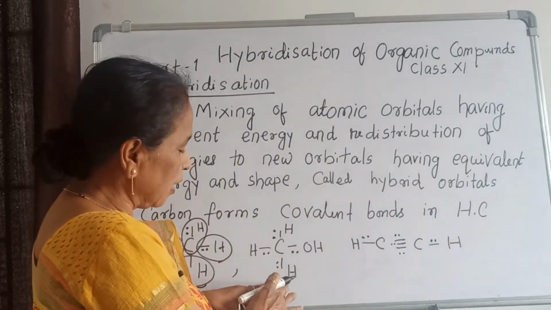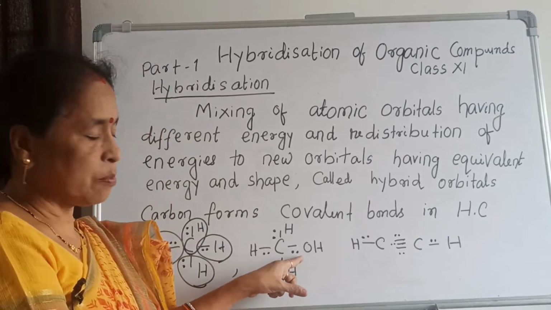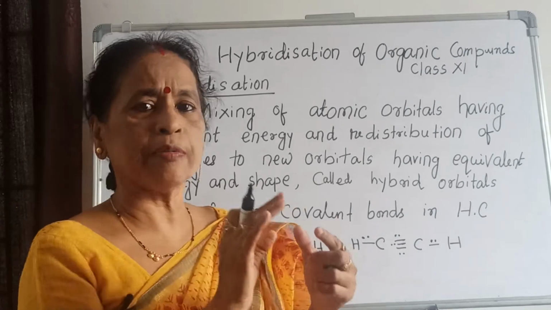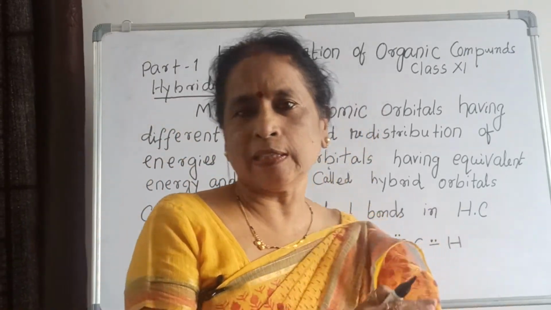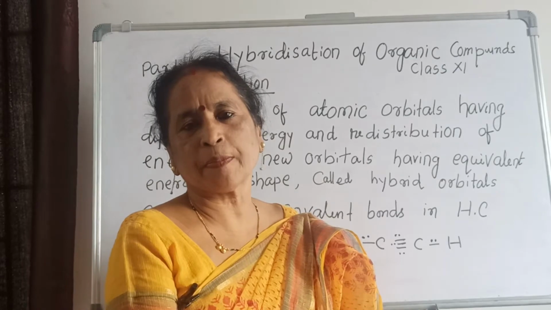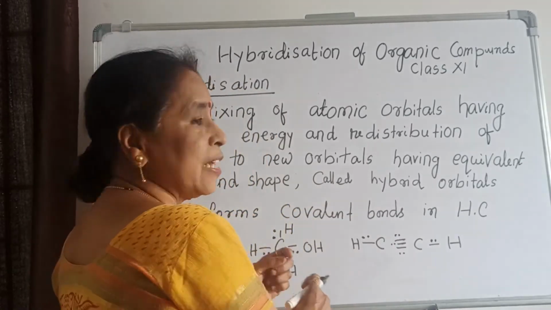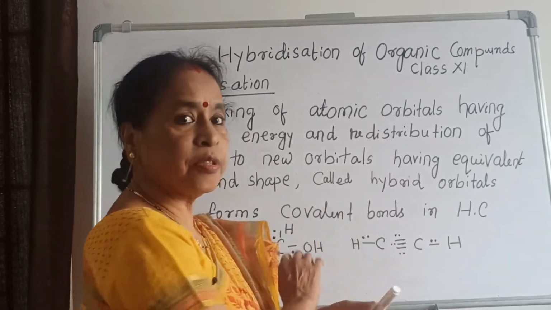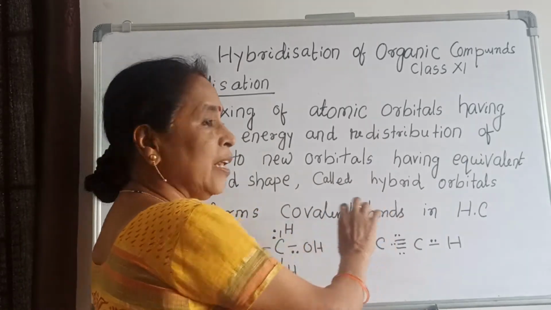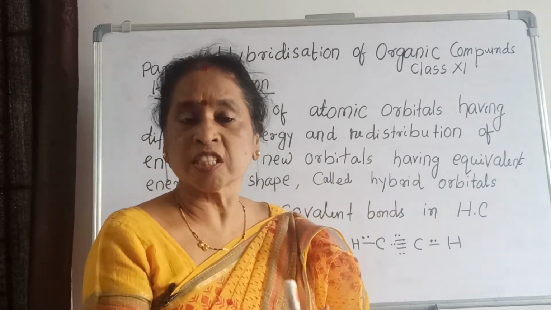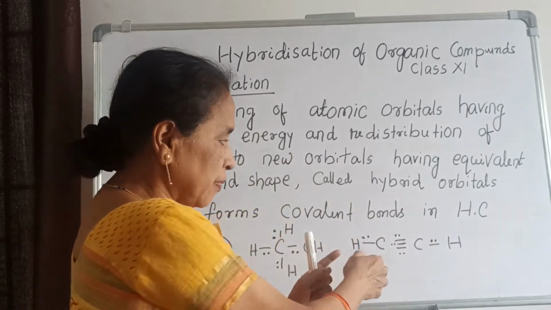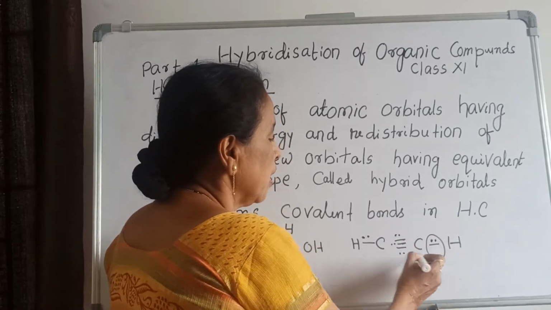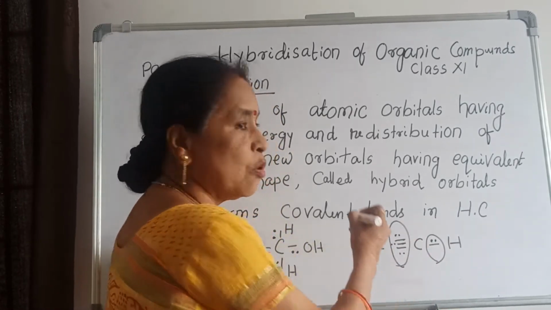Similarly, in methyl alcohol, this side one bond, that side, and everywhere four bonds are there, because we know carbon has four valency. The four valency of carbon should be satisfied. Then how? By sharing of electrons, by forming covalent bonds. Here you can observe, this is ethyne. In ethyne, in the middle there are three covalent bonds, and on this side one covalent bond, and one covalent bond on the other side.